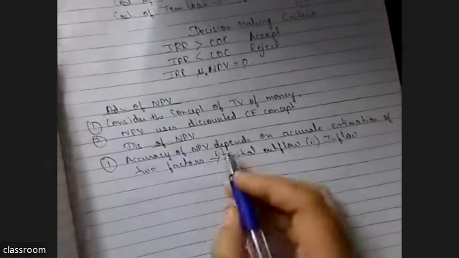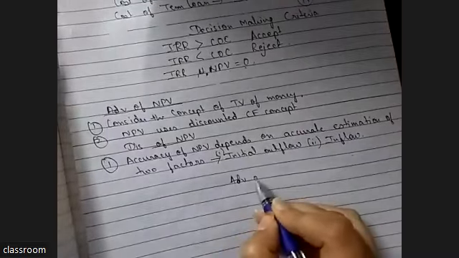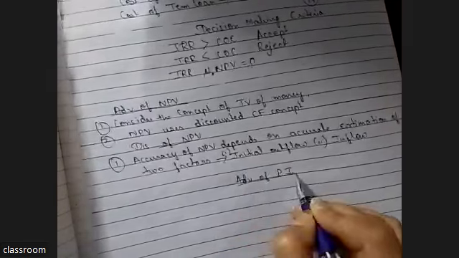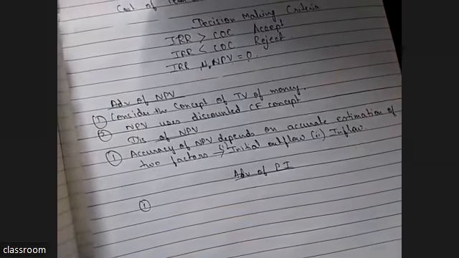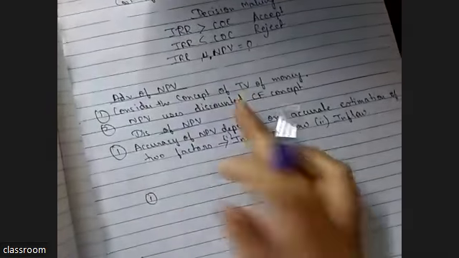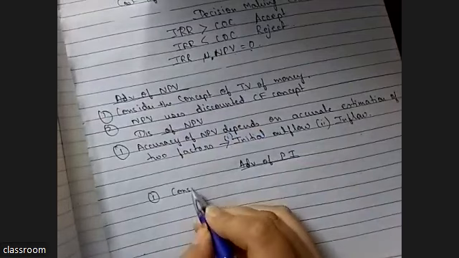Now, advantage of PI. What is the advantage of PI? Why we use PI? First thing is again, the same reason: it considers time value of money.